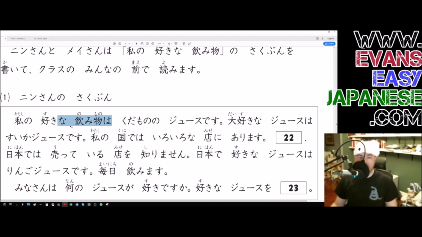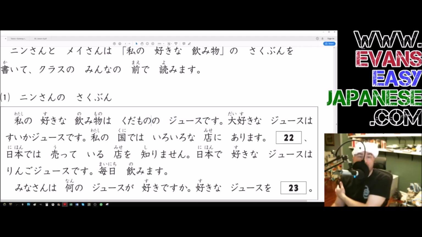Wa? As for that, kudamono no juice desu. All right, an exciting sentence. The word kudamono is a fruit. And then fruit is a noun, which is evident by the no that comes after it, which goes into another noun, juice. Juice is juice, which is a noun. And we have kudamono, which is a noun.